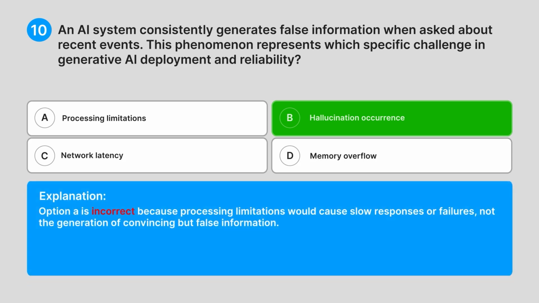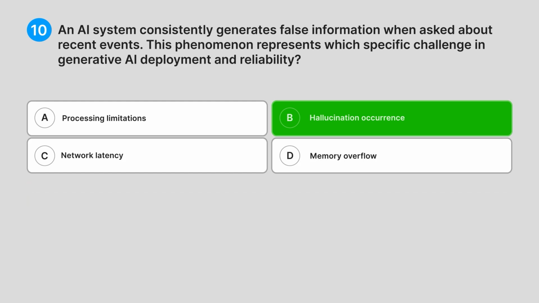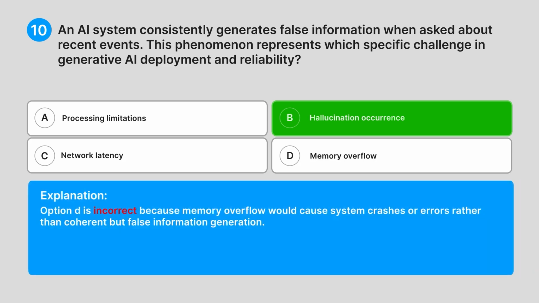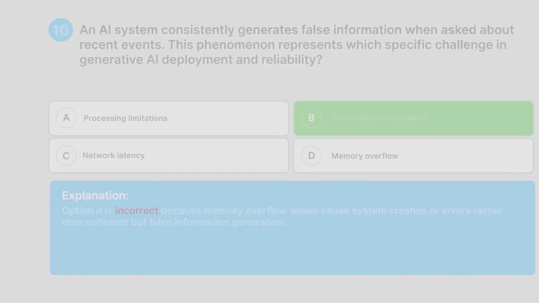Option A is incorrect because processing limitations would cause slow responses or failures, not the generation of convincing but false information. Option C is incorrect because network latency affects response time and connectivity, not the accuracy or truthfulness of generated content. Option D is incorrect because memory overflow would cause system crashes or errors rather than coherent but false information generation.